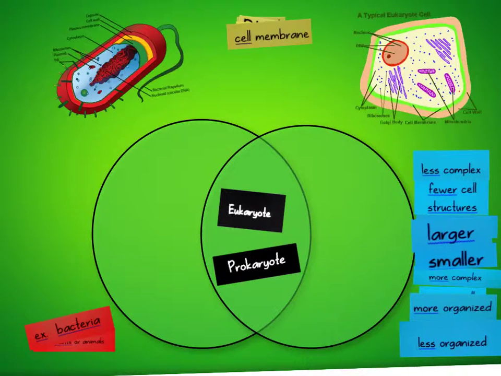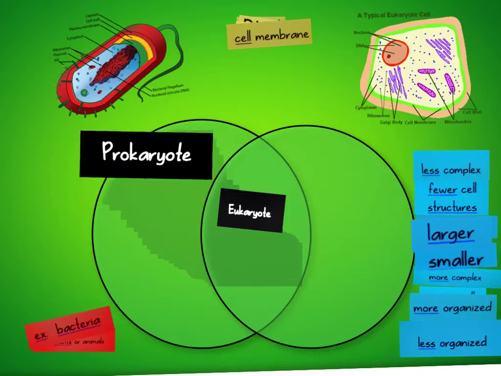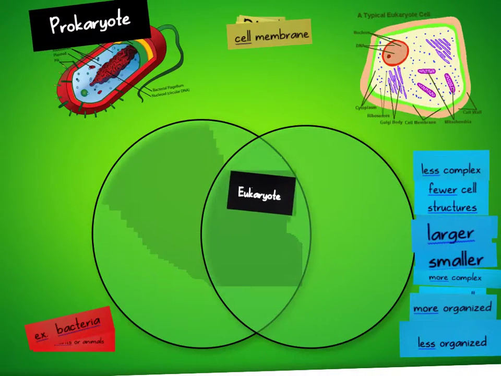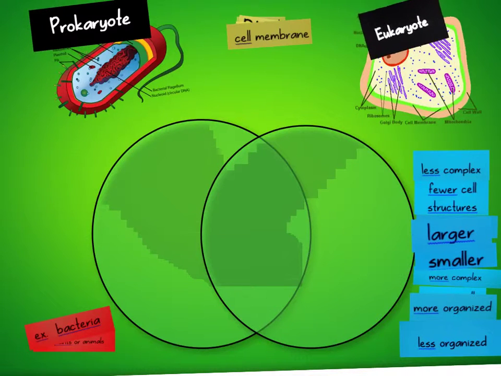Today we're going to talk a little bit about prokaryotes, which are single-celled organisms, and eukaryotes, which are plant or animal cells. Let's talk about the things that they have in common. Actually, let's talk about how they're different.